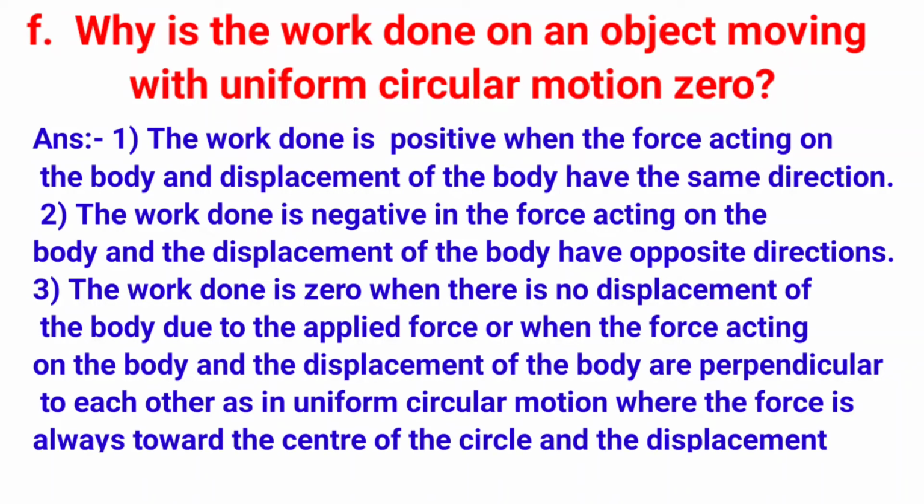The work done is 0 when there is no displacement of the body due to the applied force, or when the force acting on the body and the displacement of the body are perpendicular to each other, as in uniform circular motion, where the force is always toward the center of the circle and the displacement is always tangential.